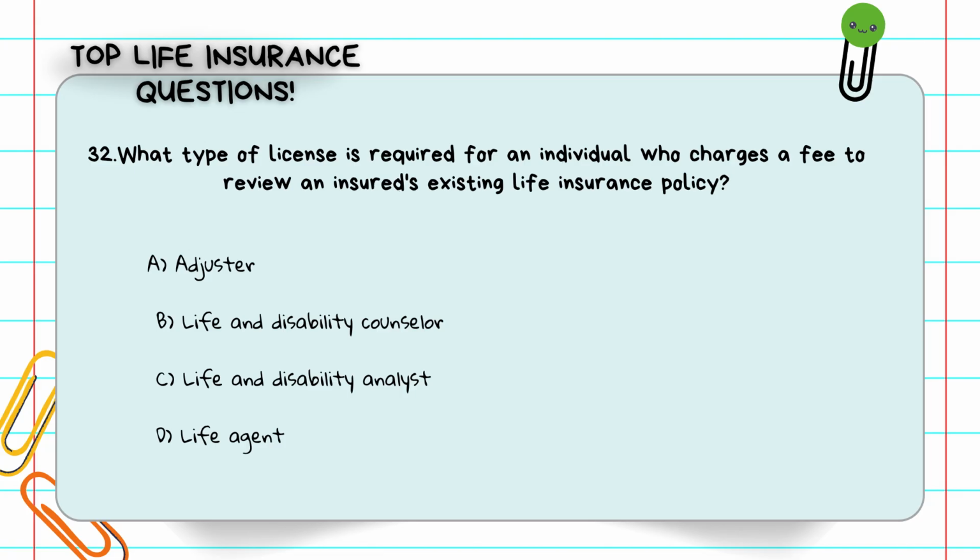Question number 32. What type of license is required for an individual who charges a fee to review an insured's existing life insurance policy? A. Adjuster. B. Life and disability counselor. C. Life and disability analyst. D. Life agent. Someone who charges a fee to analyze or give advice on existing policies must be licensed as a life and disability analyst. The answer is C. Life and disability analyst.